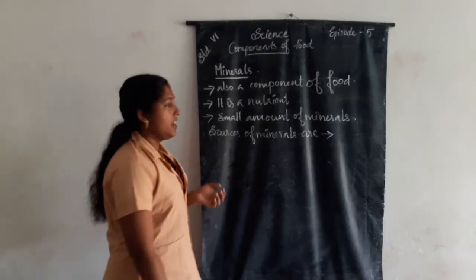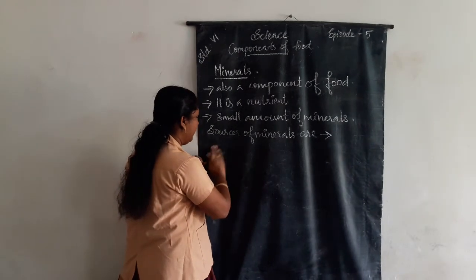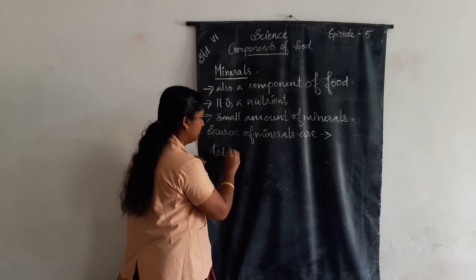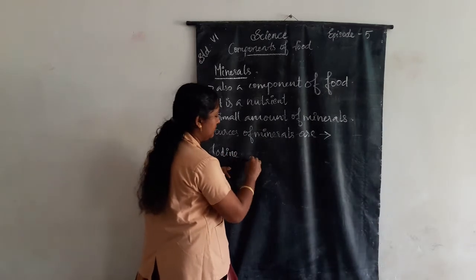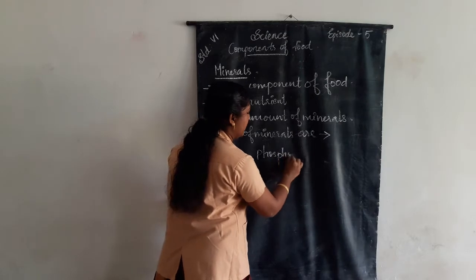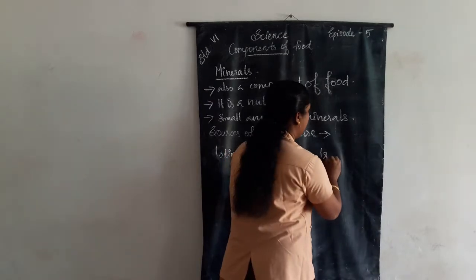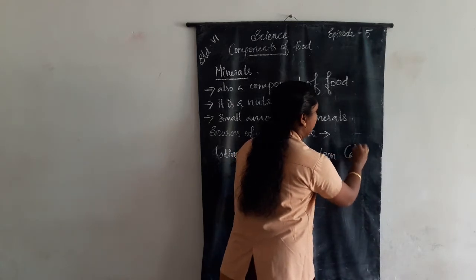The sources of minerals are iodine, phosphorus, iron and calcium.